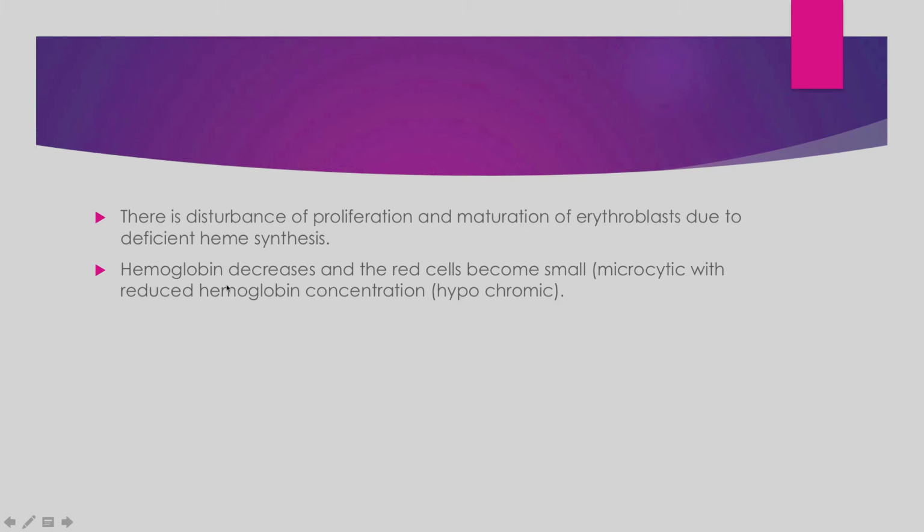Hemoglobin decreases, and as a result the red cells become small in size, microcytic. The hemoglobin concentration, the MCHC, mean corpuscular hemoglobin concentration, also decreases, and as a result the cells become less in iron. We call that hypochromic. The RBCs become less in hemoglobin. We call that hypochromic.